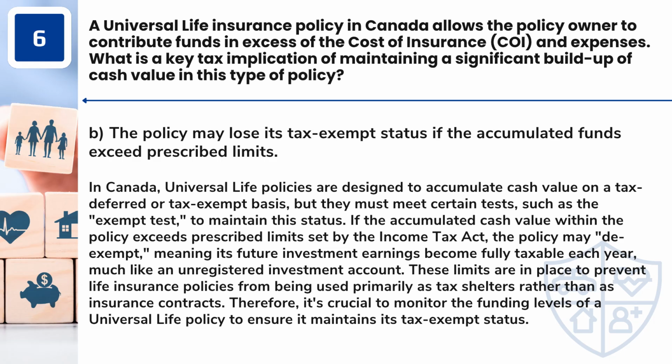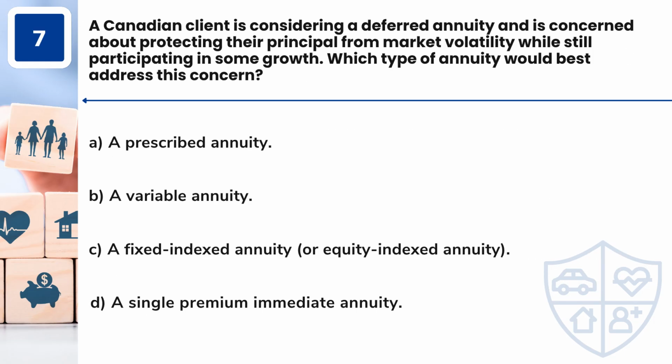Question 7. A Canadian client is considering a deferred annuity and is concerned about protecting their principal from market volatility while still participating in some growth. Which type of annuity would best address this concern? A. A prescribed annuity. B. A variable annuity. C. A fixed-indexed annuity or equity-indexed annuity. D. A single premium immediate annuity.